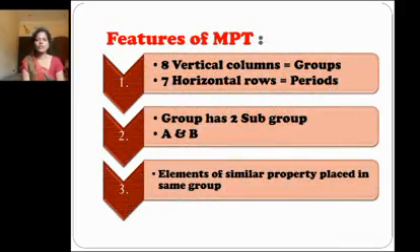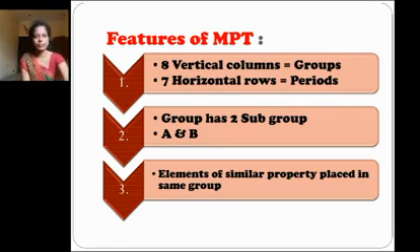The features of the periodic table are: it has 8 vertical columns, which are also called groups, and 7 horizontal rows, which are also called periods. Each group has 2 subgroups, that is A and B. The elements of similar properties are placed in the same group, that is, the elements present in the 8 vertical columns of the periodic table.